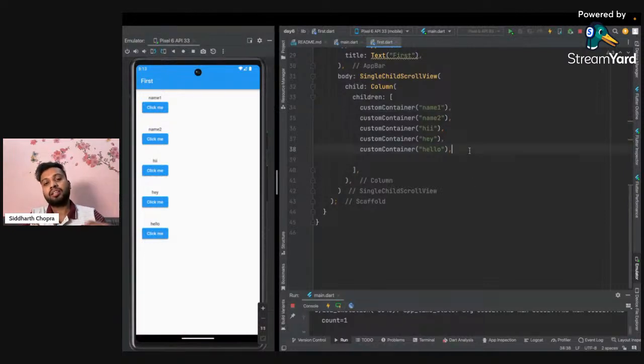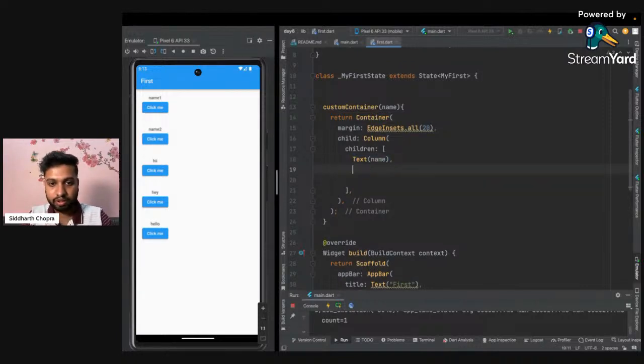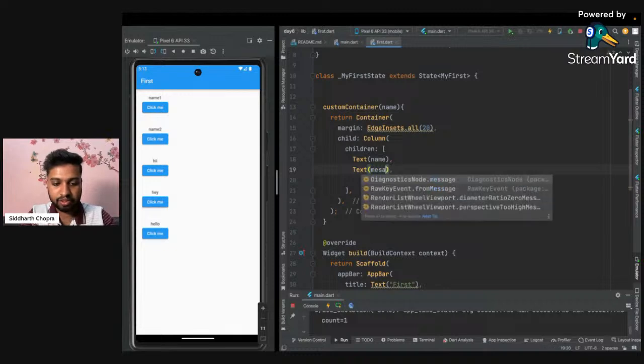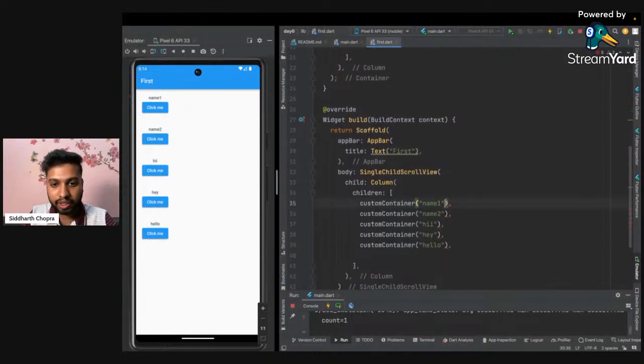Just take this approach as a WhatsApp chat. The name here is, okay, let's write it in a better way. So it is name here, and instead of elevated button, let's go with another text here, and I will call it message. Let me create another parameter called message. Now again we have to pass it here, and I will type it here. This is message, and apart from that, I will type something here. So this will be kind of a message, what we are writing.